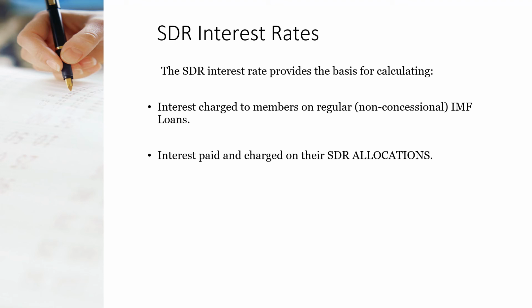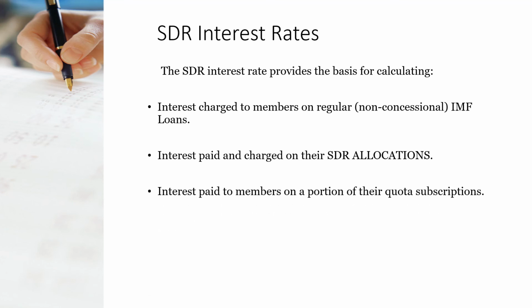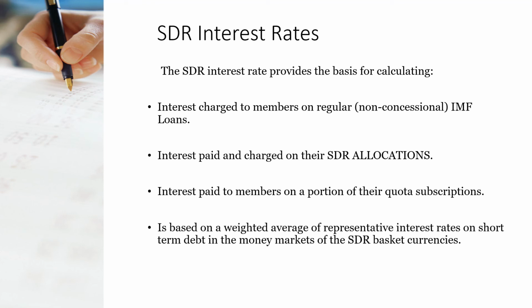Interest is also paid and charged on their SDR allocations. Means whatever SDRs are held by the member countries, they have to pay interest on that. Interest is paid to members on a portion of their quota subscriptions. It means whatever quota subscription they are holding, whatever rank they are holding, as per that they have to pay the interest. It is based on a weighted average of representative interest rates on short-term debt in the money markets of the SDR basket currency.